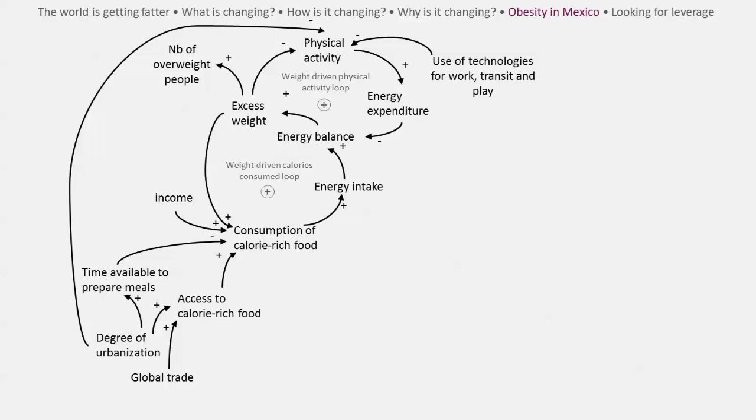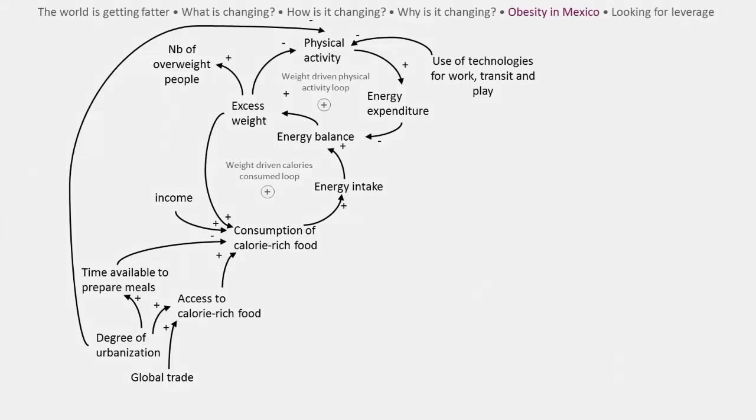Families living in cities spend less time preparing meals, so we need to add a positive link between degree of urbanisation and time available to prepare meals. The second half of the article provides a number of new variables and causal relationships. Firstly, the main reason lower income families develop a preference for processed foods over healthier foods such as vegetables, fruits and fish is their relative cost.